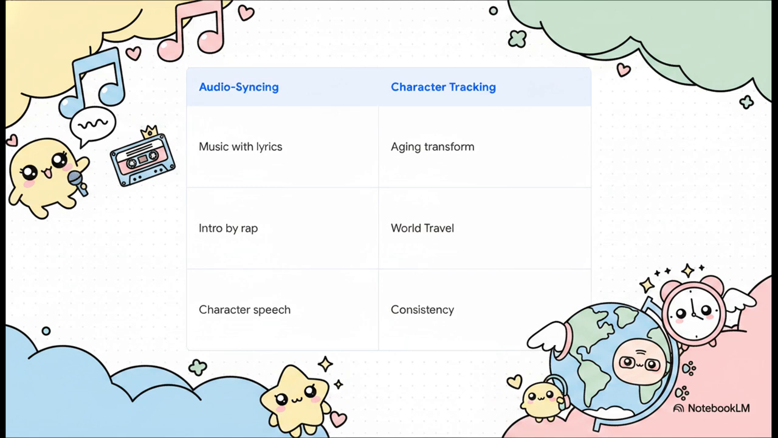Now compare that to character tracking, which is basically the holy grail of AI video right now. We are talking about maintaining multi-character consistency across completely different shots, taking a character on world travel, and even handling chronological character aging transformations. Guys, these are super advanced techniques that would usually require hours and hours of manual tweaking